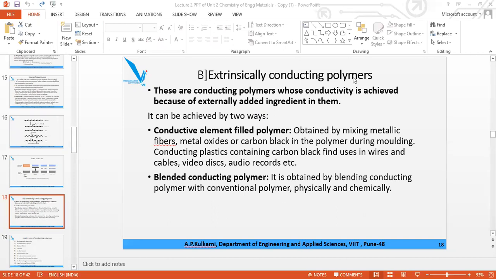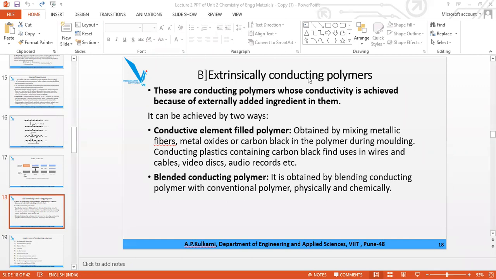So extrinsically conducting polymers are basically insulators, bad conductors, but we make them conductors to increase their application in the electronic industry, automobile industry, mechanical industry, etc. The first one is conductive element filled polymer. Here the extrinsic polymer is already prepared.